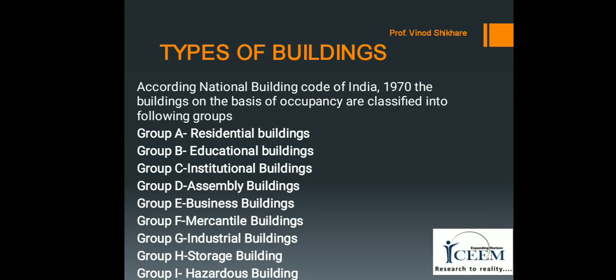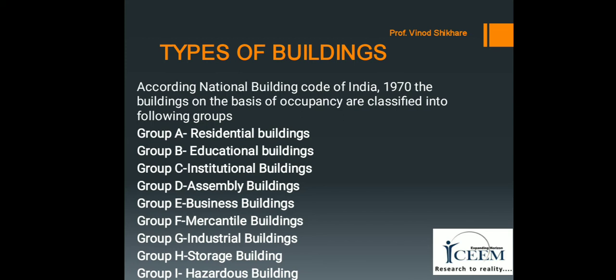These buildings are further subdivided into five groups, that are A1 lodging houses, A2 family private houses, A3 dormitories, A4 flats, and A5 hotels.